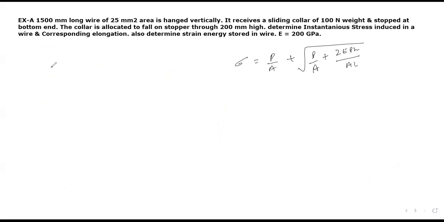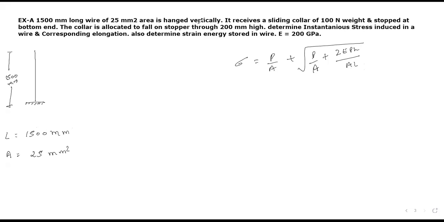Now, you can draw a sketch or not, depending on the system given, for an example. Suppose the length of the wire is 1500 mm. The area is given as 25 mm square, so here we write L equals to 1500 mm, and the cross-sectional area A is 25 mm square. So in this equation we have the area, yes, we have the length, yes.